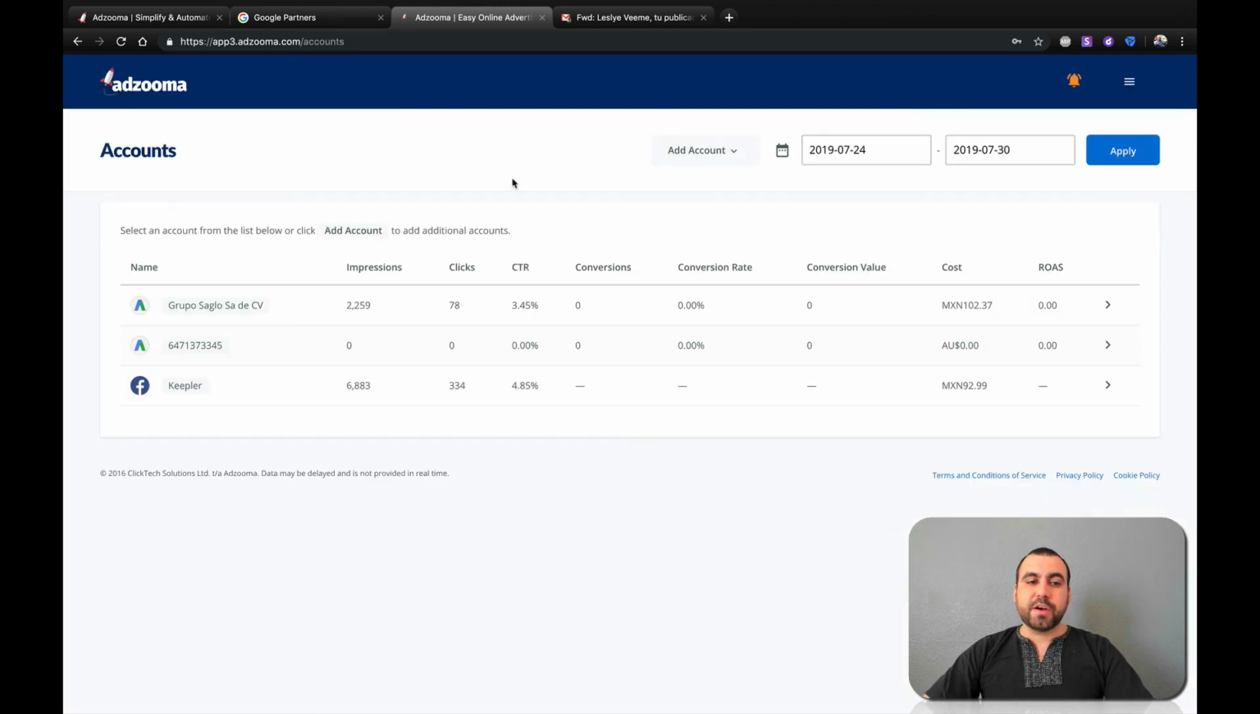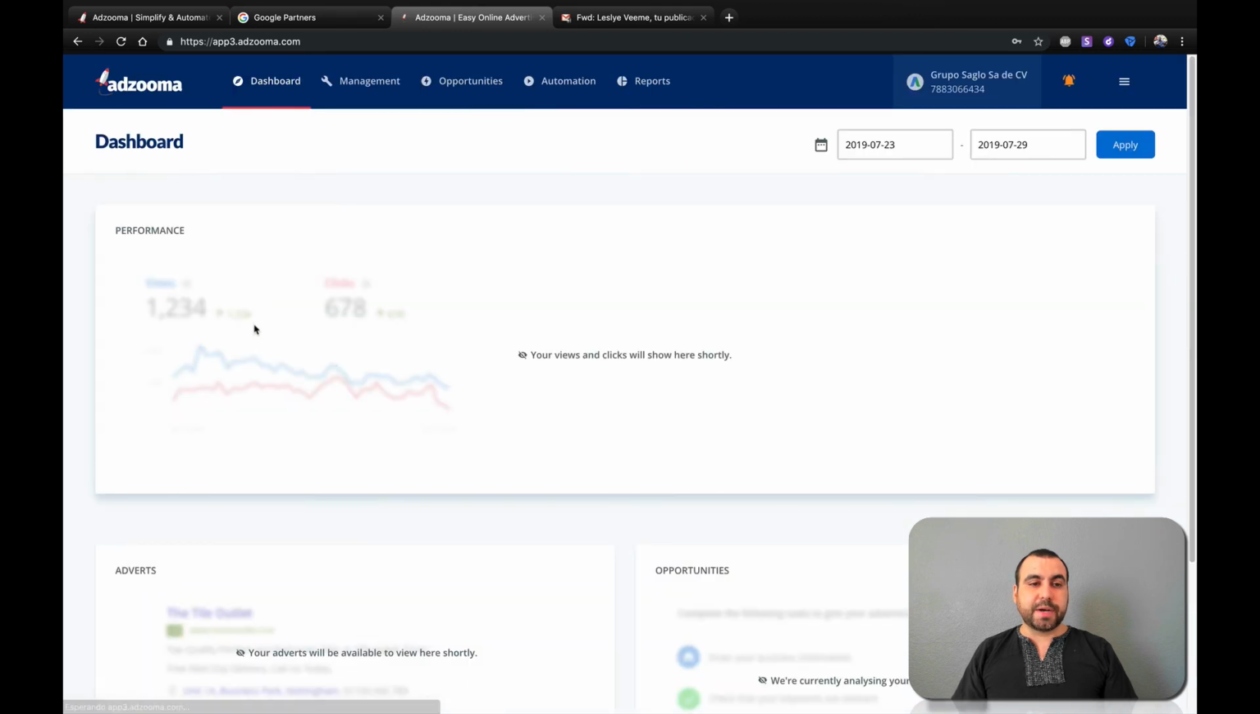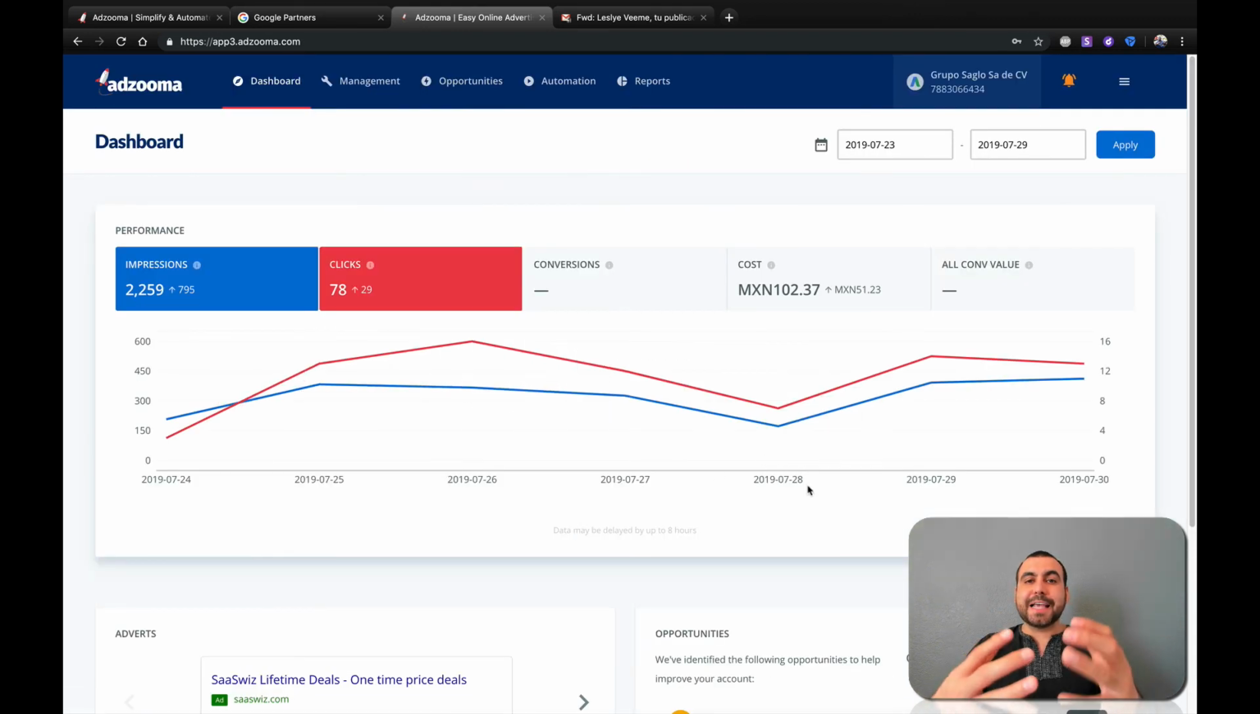Next thing we have right here is the actual companies that we can change. Depending on the plan that you have, you can add the companies right here, and it's going to give you the ad spend that you can have and all that kind of good stuff. Let's go back to this right here. So this is Adzooma. I hope you like what it does.